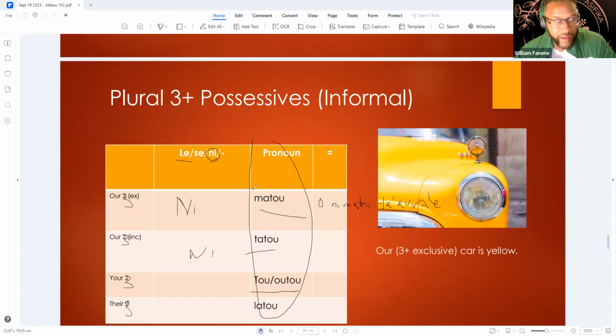But when we add a limiter in front, if necessary, sometimes you don't need a limiter, and then you add a possession behind it, the noun behind it is what you're possessing. So now "we" or "us" turns into "our."